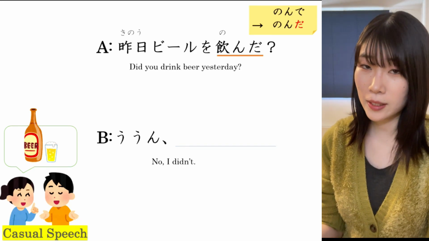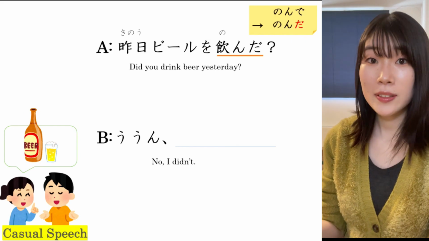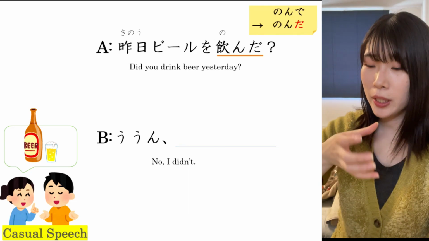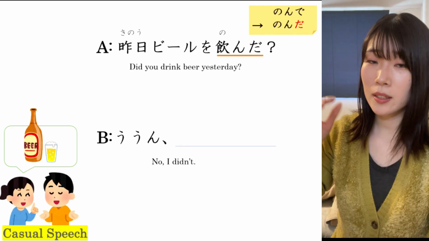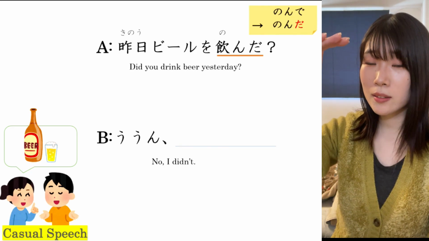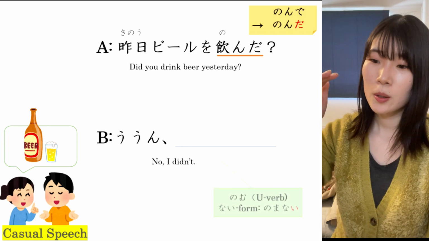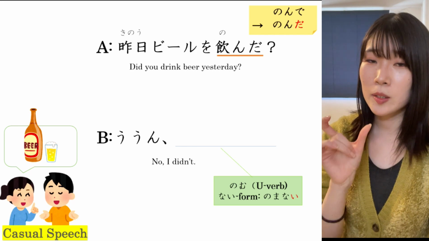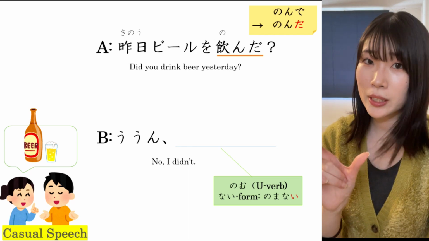Plain past negative form. First, ないフォームは何ですか？飲む, to drink. Change the last う sound to a sound and then add ない。飲まない。飲まない is present tense. I don't drink.